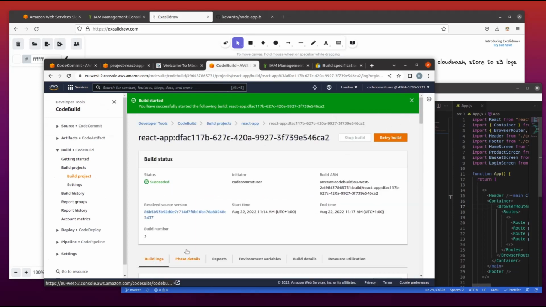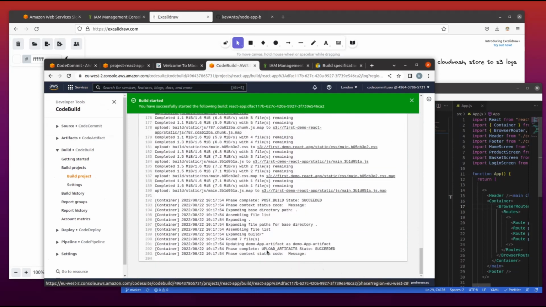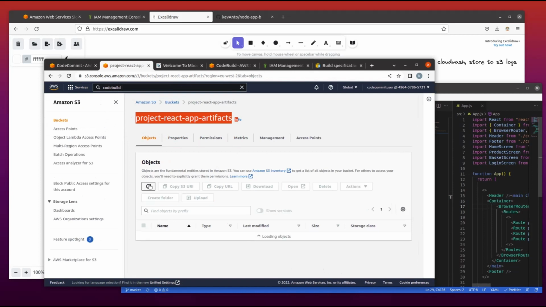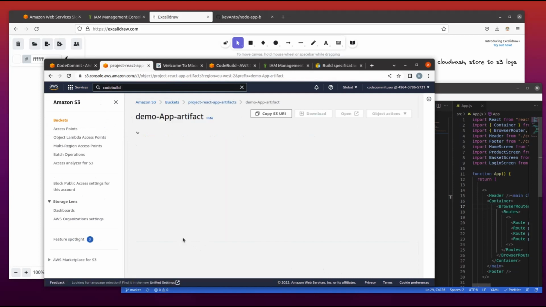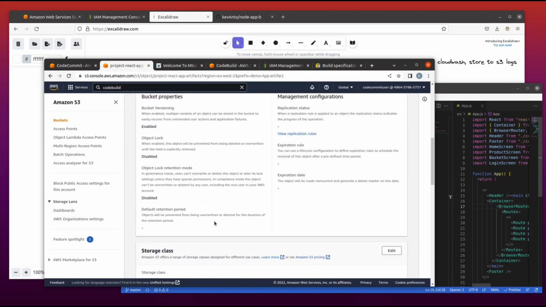So we can verify in our S3 bucket, and we will see that the code has been uploaded there in a zip file. If we download that, we are going to see. Let's call that back, and we have the demo app artifact present. Everything good.